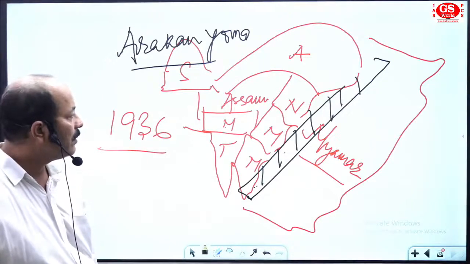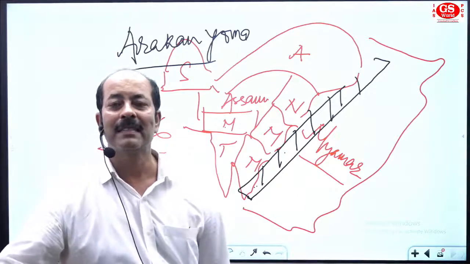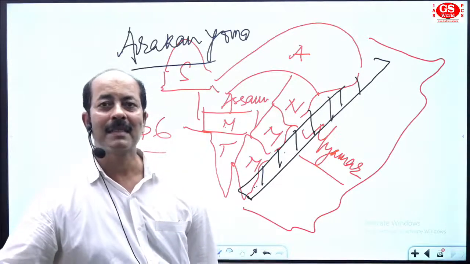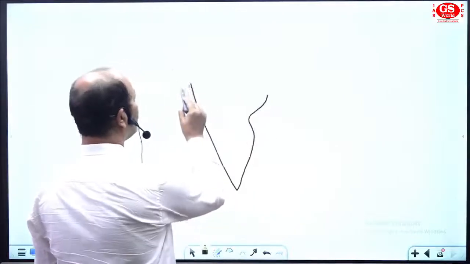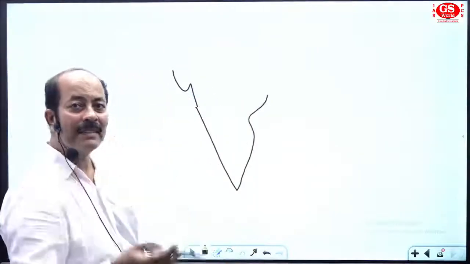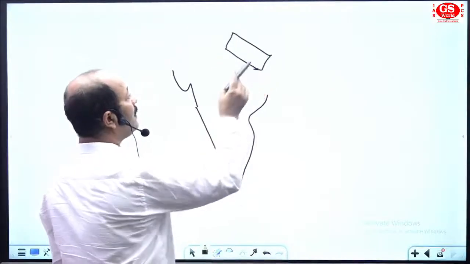Okay, so we have done 2 neighbor countries of India. First is Pakistan, second Myanmar. Now come to the next one. This is a map of India, and we are going to analyze the northern section of India. We have this country, Nepal, right?